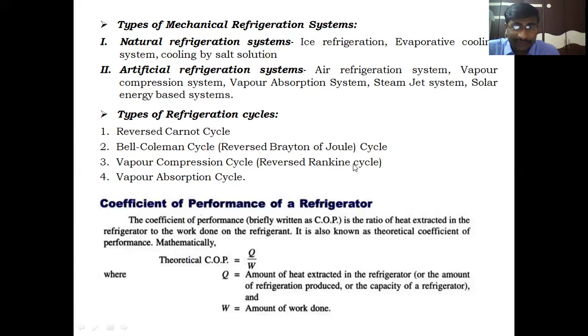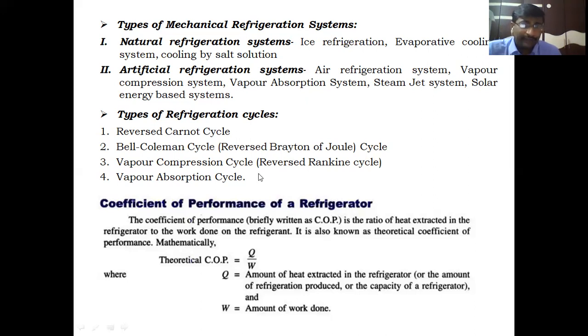It is also called the reversed Rankine cycle, and the fourth is the vapor absorption cycle. These are related to the refrigerants in which phase change occurs. But in the first two cycles, the air is only in the gaseous phase. It absorbs only sensible heat. Air is the working fluid in the first two cycles, and in the third and fourth cycles, a refrigerant other than air is used as a working medium. Clear, students? One by one, we will discuss.